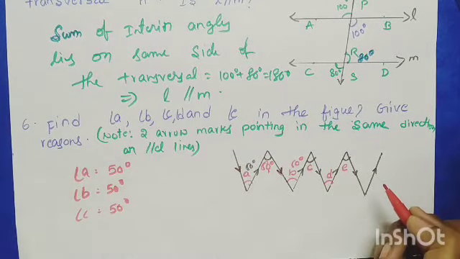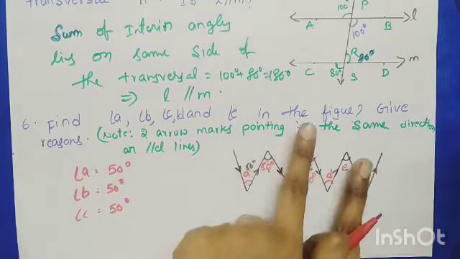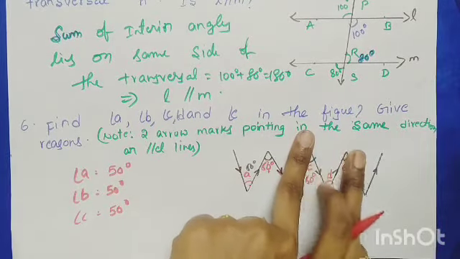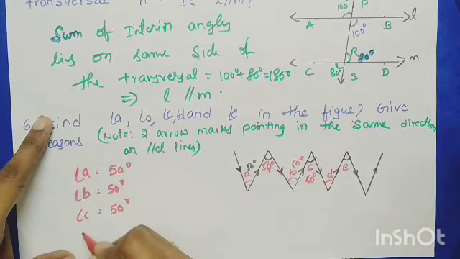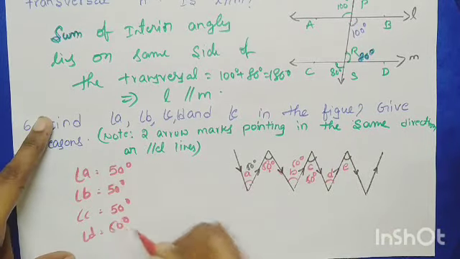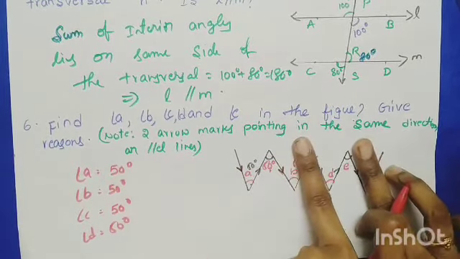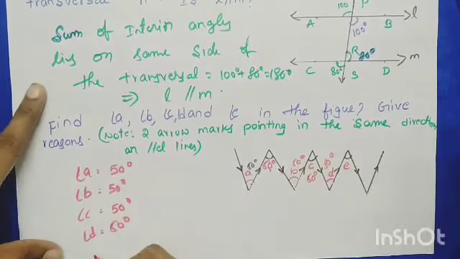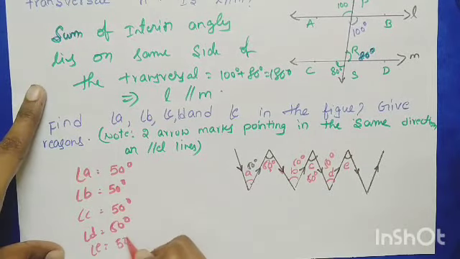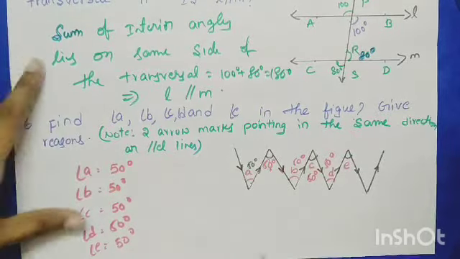And see again in the same way, children. Angle C is also 50. And again see here, these two are also alternate interior angles, so it should also be 50. And see here also D and E, right? In this way, if D is 50, then E is also 50. Only one reason, children. What is that? Only one reason for all this.